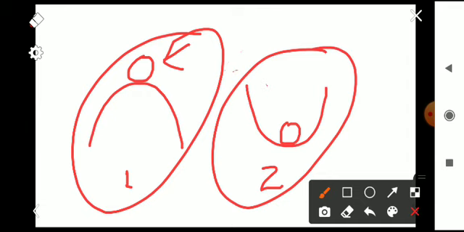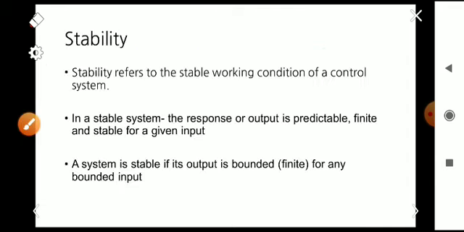That is stability. Stability refers to the stable working condition of a control system. Every working system is designed to be stable.